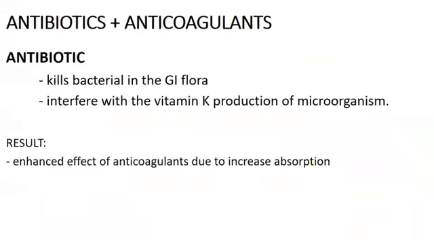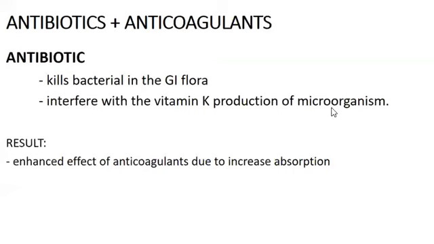Okay, so next, antibiotics plus anticoagulants. Antibiotic kills bacteria in the GI flora. Alam naman natin, like for example, yung erythromycin, di ba? Kapag uminom ka ng antibiotic, technically mamamatay yung mga bacteria sa ating GI tract. So it will interfere with the vitamin K production of the microorganism.